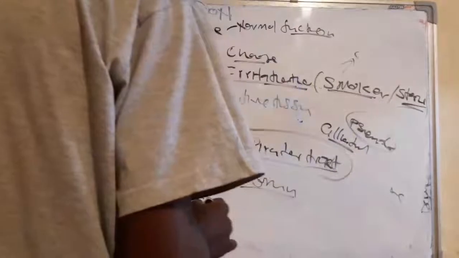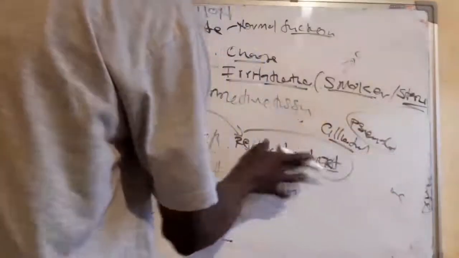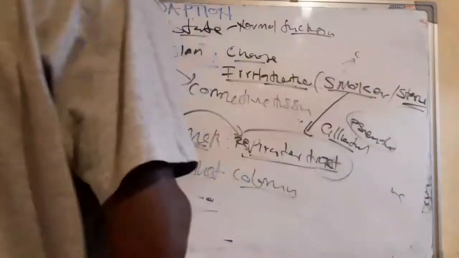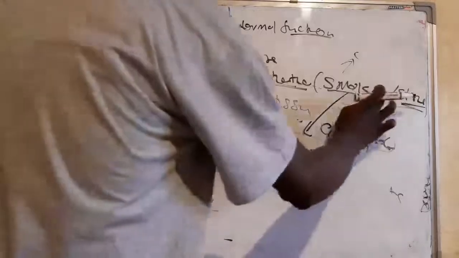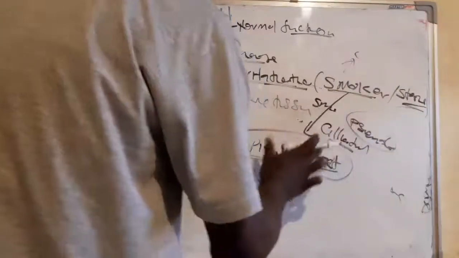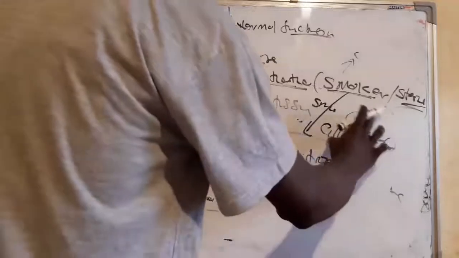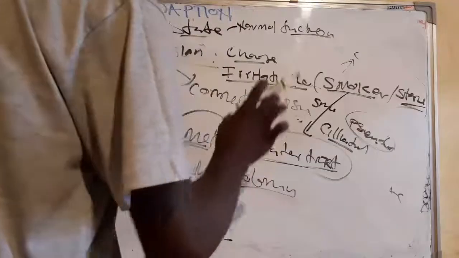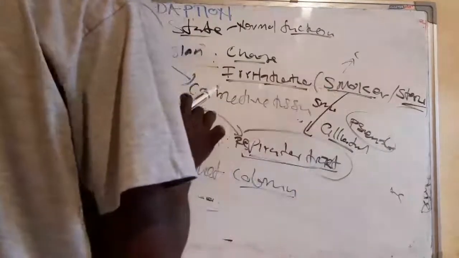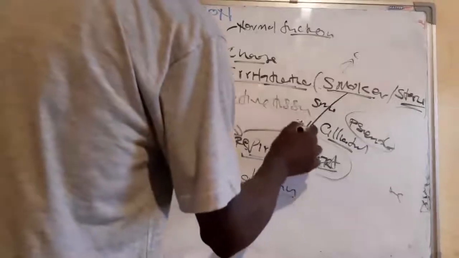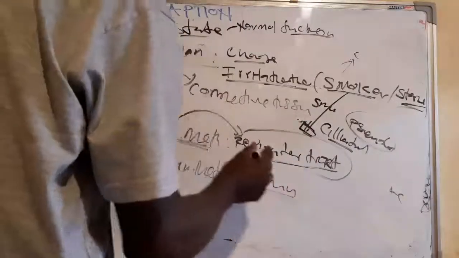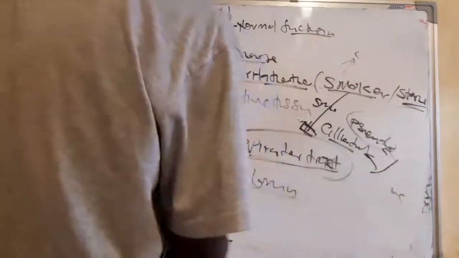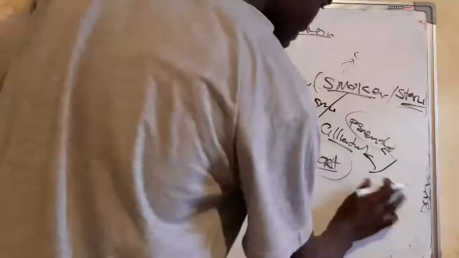These are ciliated. So when the stimulus, basically the smoke, irritates these ciliated cells, they fail to adapt to the condition. As a result, these cells are replaced by what? By squamous.